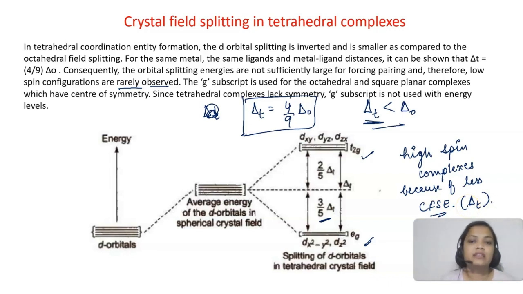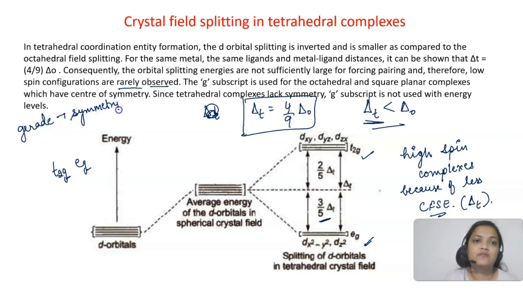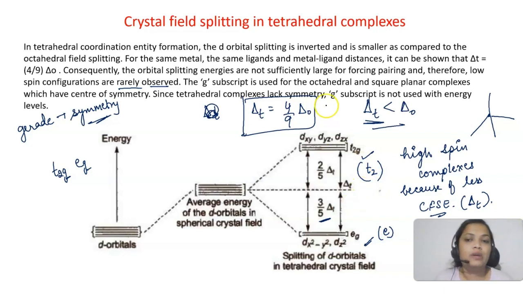And try to understand that the g we are using in t2g and eg stands for gerade. Gerade and ungerade you will learn in higher classes, but it is used for complexes which have a center of symmetry. Octahedral and square planar complexes have a center of symmetry, but tetrahedral complexes do not have any symmetry. So in that case, we will just use e and t2. We will not write g. Subscript g is not used with the energy levels.